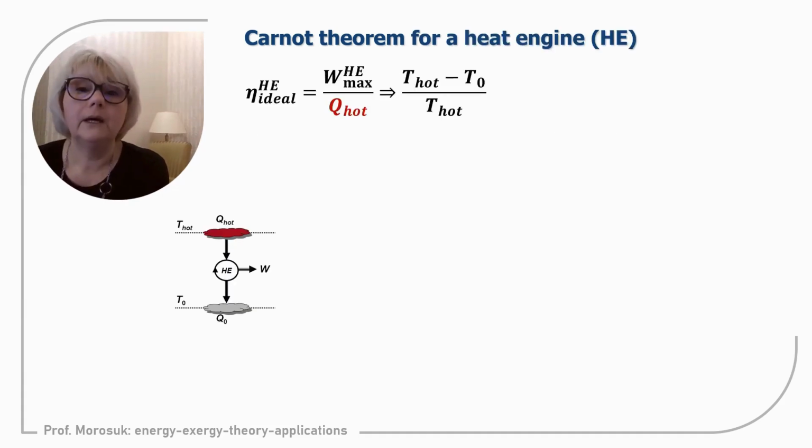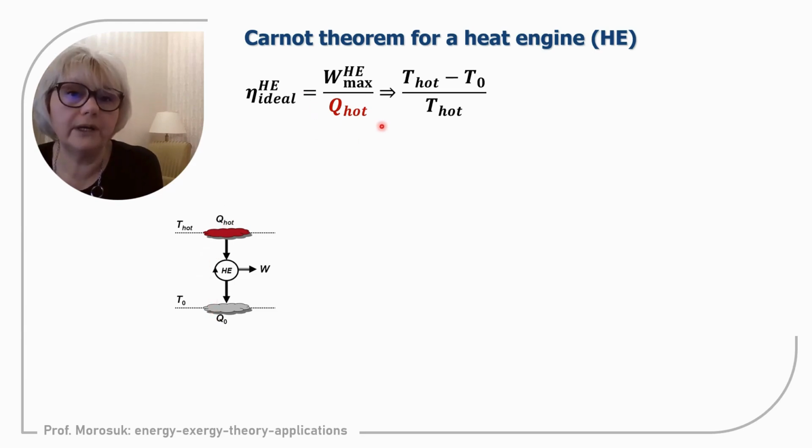Now we will discuss in more detail the application of Carnot theorem for the heat engine, and a little bit later, for the refrigeration machine and for the heat pump. We know this equation, that maximum efficiency is maximum work divided by driving energy, and immediately we have a mathematical expression where only the temperatures of both sources are used.